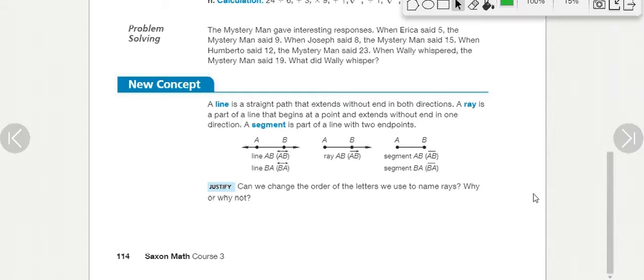But a line, in math, means the concept is infinite in both directions. So that's why you have to draw arrows on your lines. Whereas a ray has an end point, which we show with a dot, and then it goes off into endless direction one way. And that can be in any direction, right? A ray might look like that. A line might look like this.